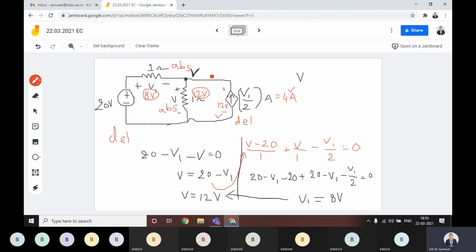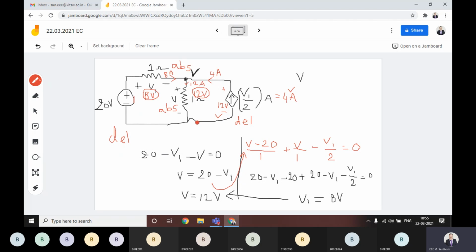That means this 4 ampere is going this way. Okay, and this is 8 volts and 1 ohm, and the current is 8 amperes. That 8 ampere is coming this way, and 4 amperes is going this way. Then what is the current here? Obviously it is equal to 12 amperes.